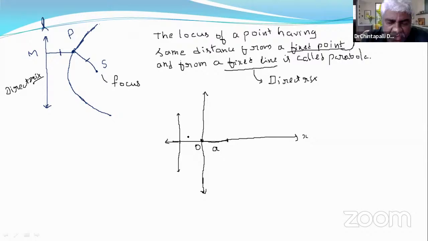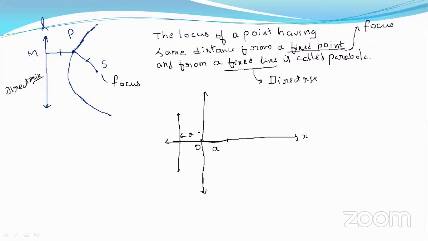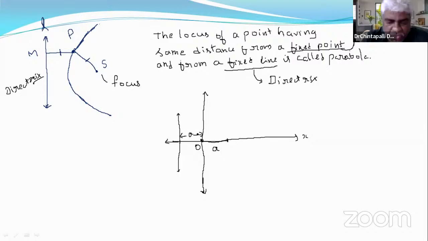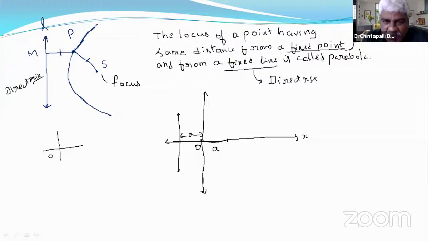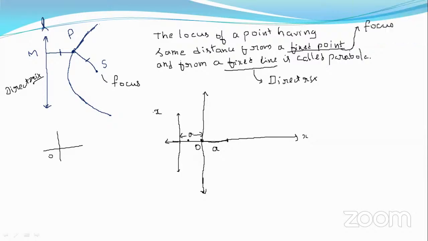So, can you tell what is the equation of this line? X equals A. Sorry, since it is on the left of O, it should be x is equal to minus A. Yes, it is the left side of the origin.